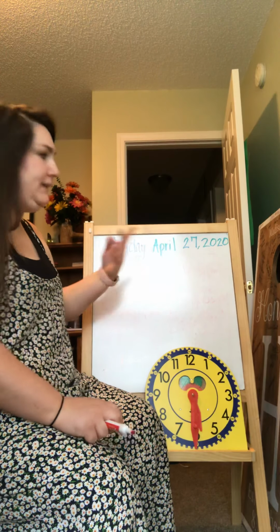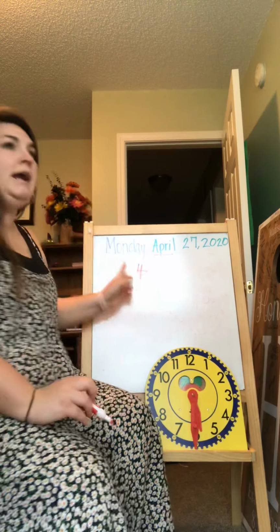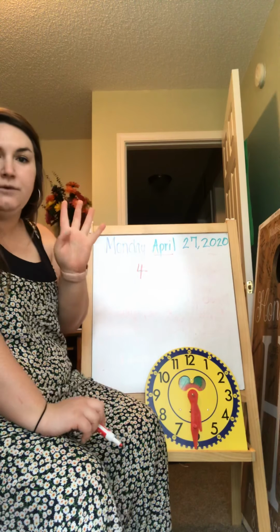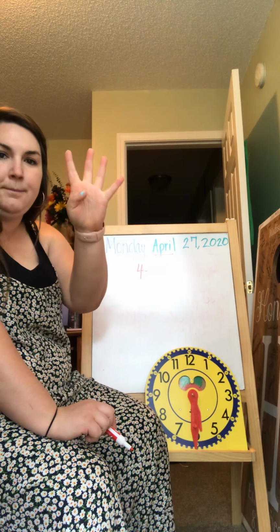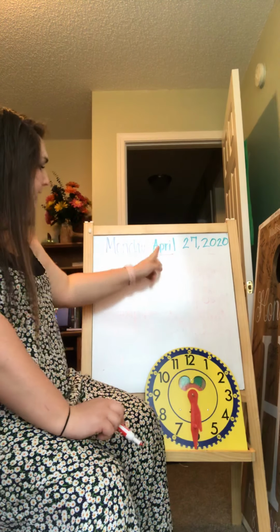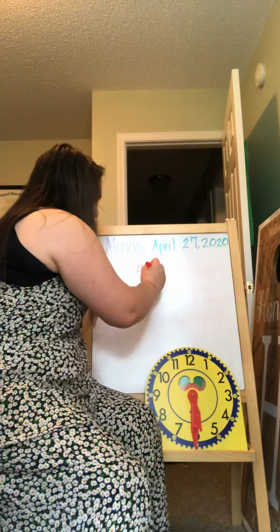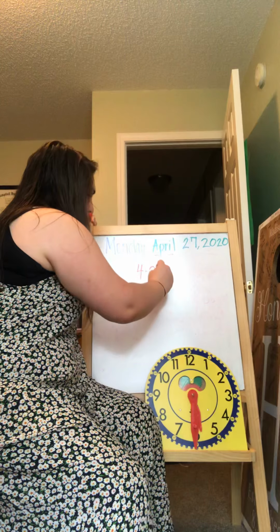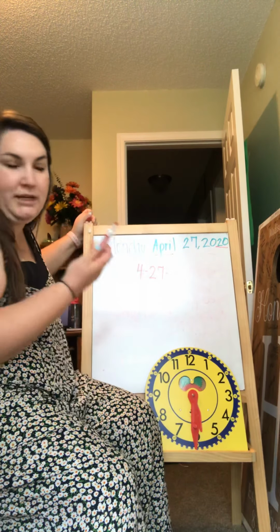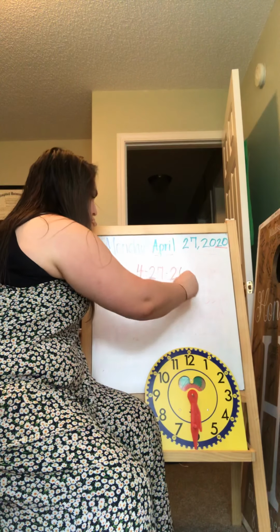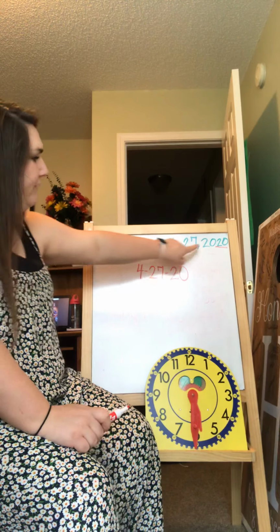4, right? 4 represents the month. So let's make sure we're doing it right. And let's say our months of the year and stop when we get to 4. You ready? January, February, March, and April. Yep, we're in April still. So we know it's the 4th month. Then we write our date, which is 27. It's the 27th. And then the year is 2020, and we use the last 2 digits to make it shorter. So we will write 20. So this is writing our date out the long way, April 27, 2020.